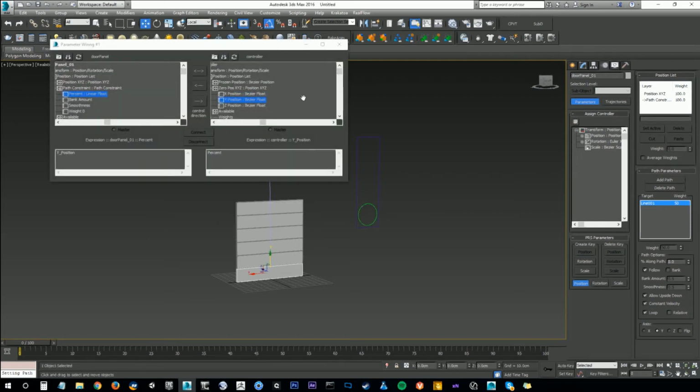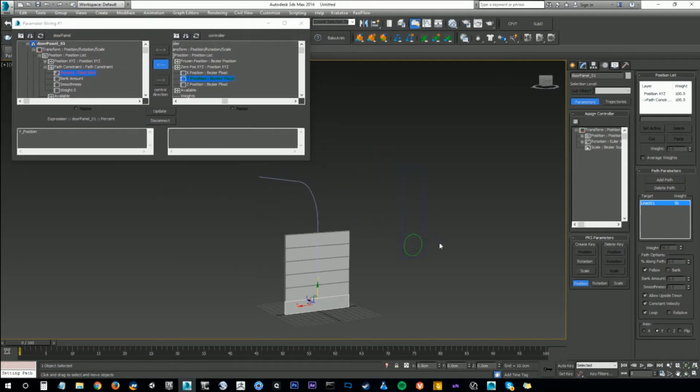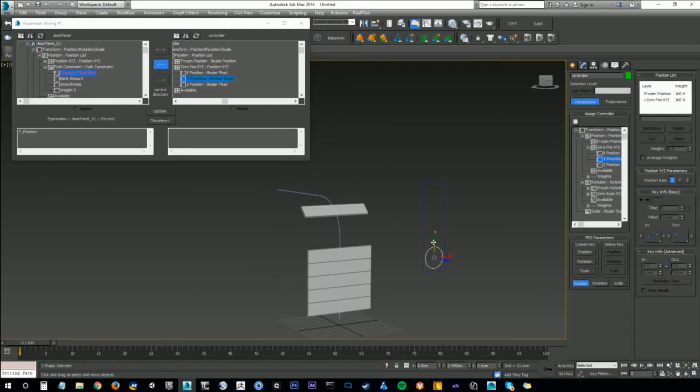You'll get the wire parameter dialog. You can see controller is going to control the door panel. So I'll just connect that immediately. And now if we start to move this, you can see that there has been a relationship established, but the movement is far too fast, just inaccurate. It's not what we want.